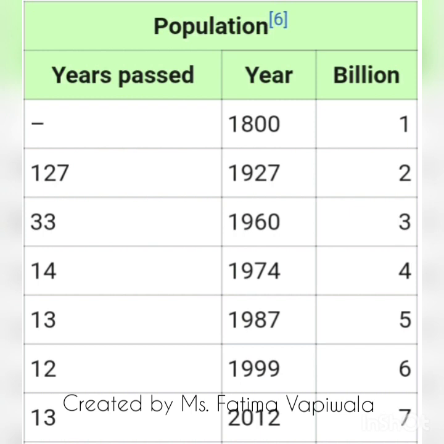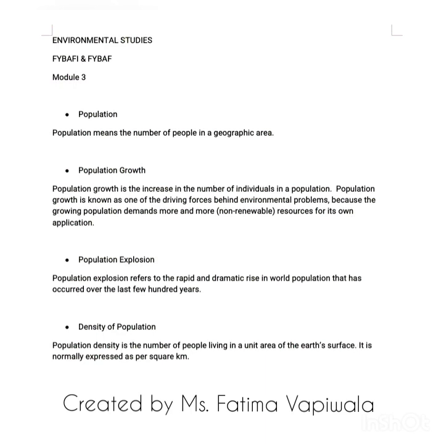If you look at the chart, from 1999 to 2012, the gap is 13 years. And in 13 years, again, the increase in the world's population was by 1 billion. So from 1800 to 2012, if you see, the population of the world has reached 7 billion people. So this is nothing but population explosion. There has been a sudden and rapid increase in the world's population. So the population growth is not normal, it is rapid, it is increasing at a very fast pace, and this is what is referred to as population explosion.